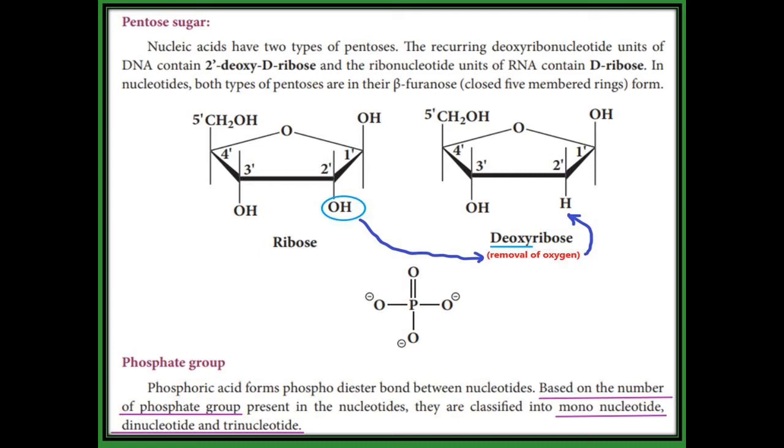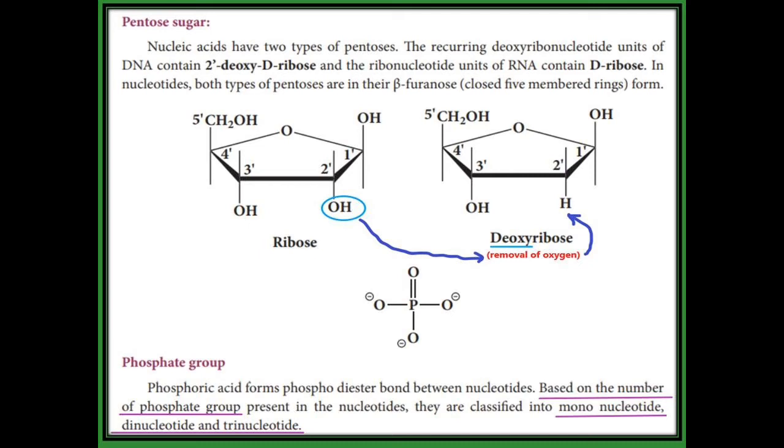Then the second carbon has an OH group; that is ribose. When that oxygen is removed and we get an H, it is called deoxy. What does deoxy mean? De means removal of oxygen. So we get deoxyribose, which is present only in DNA. The oxygen is removed from the second carbon only, so we say that in DNA it is 2-deoxy-D-ribose.